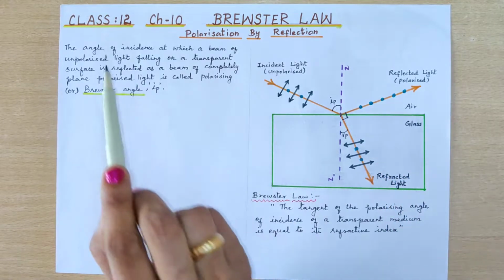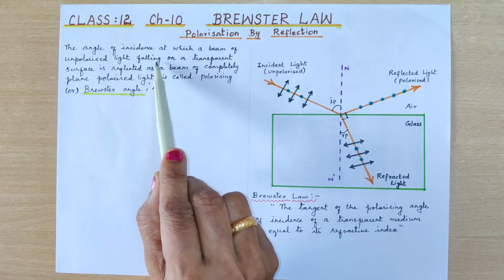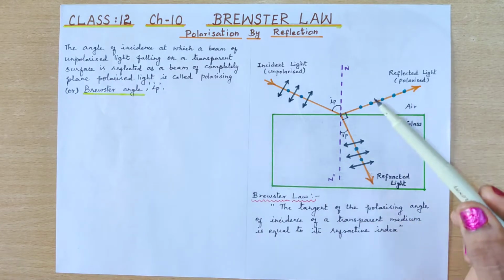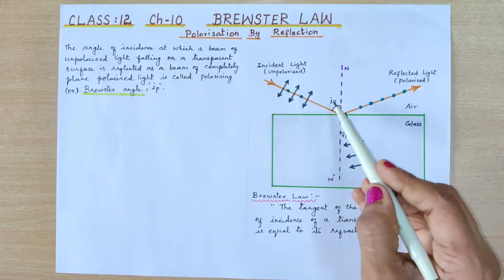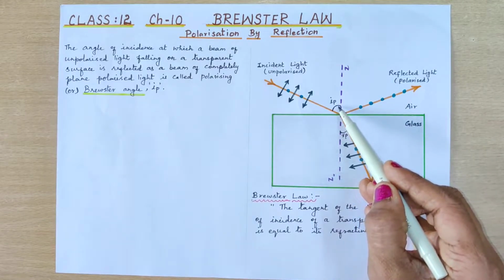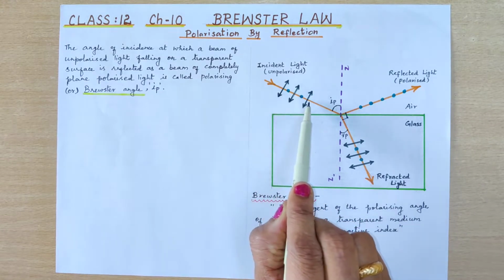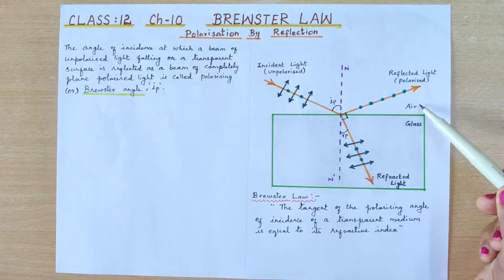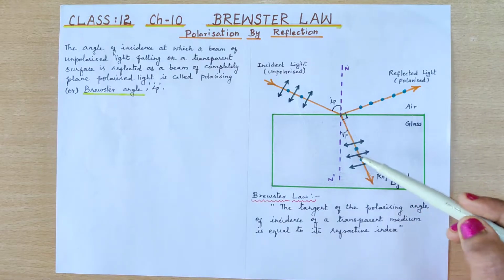The angle of incidence at which a beam of unpolarized light falling on a transparent surface is reflected as a beam of completely plane polarized light is called the polarizing angle or Brewster angle. You can see the explanation. Here is light which is unpolarized, incident on a surface. Here is a rarer medium and here is a denser medium, so we expect there is refraction.